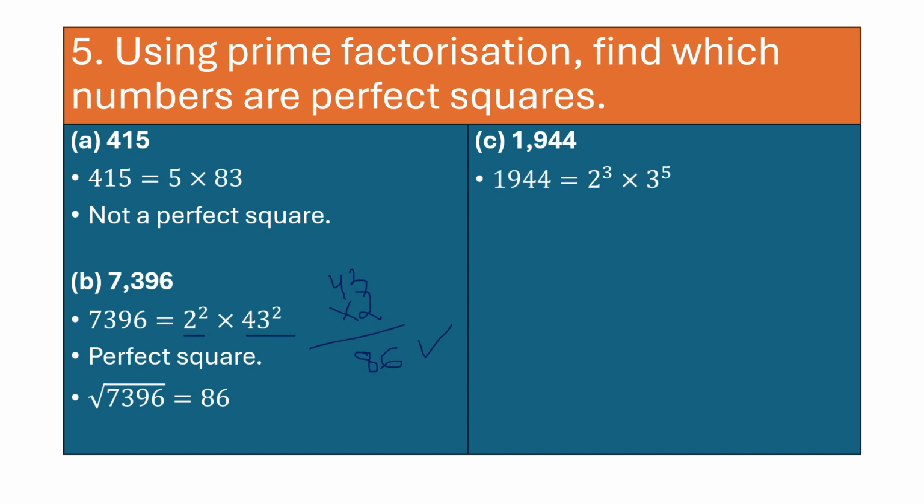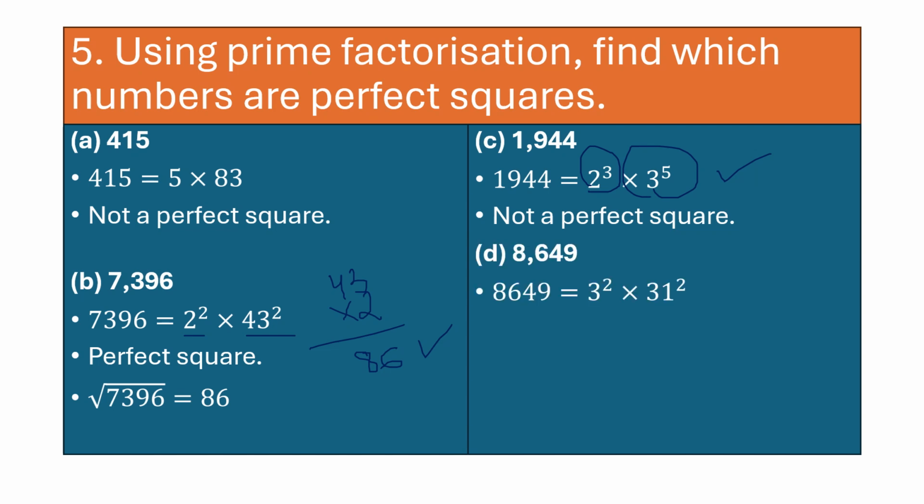1944. Again the prime factorization. Is it a perfect square? No, because 1 has the different power. 1 is 2 cube, 1 is 3 to the power 5. So looking at this only you will come to know it is not a perfect square.